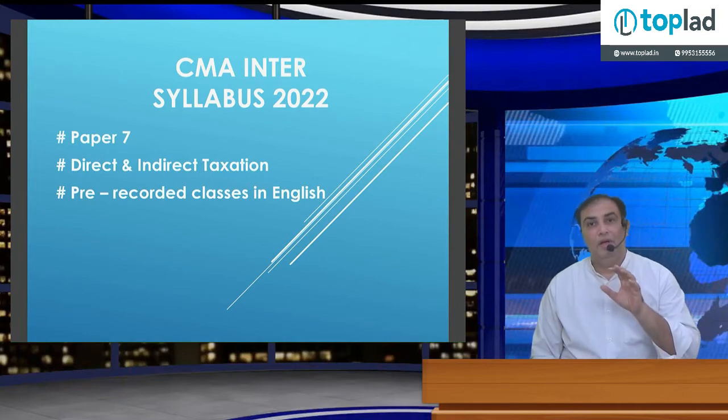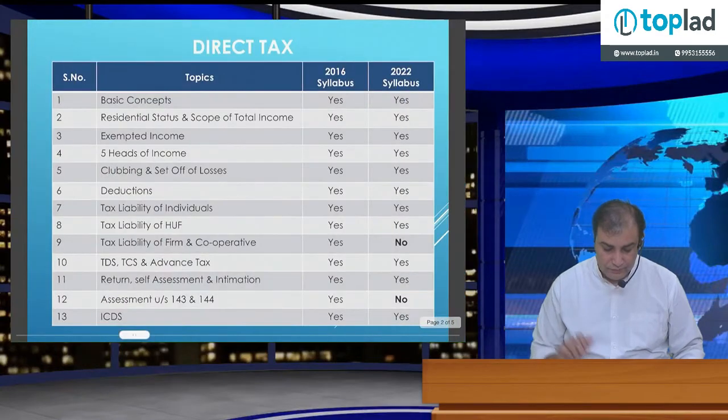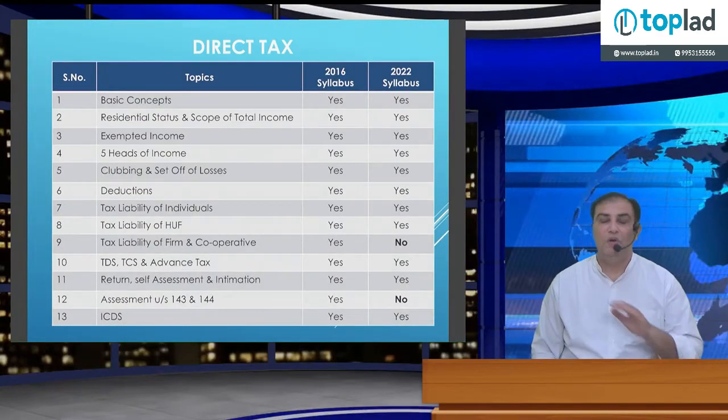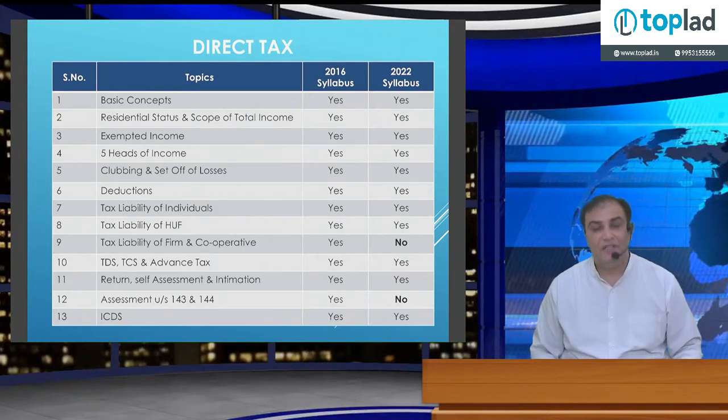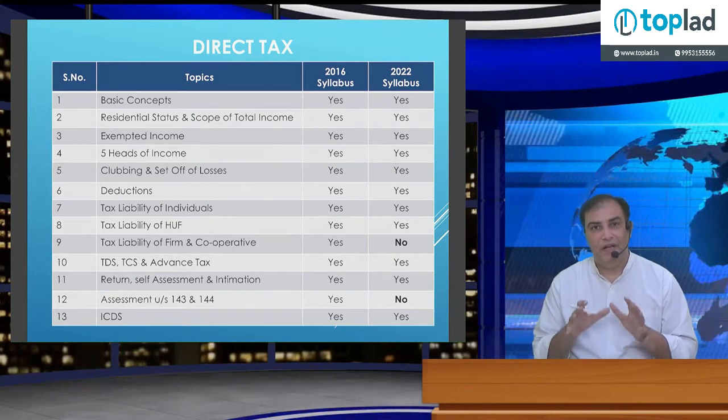So first, let's compare the course content. When I'm talking about the direct tax paper, the 2016 syllabus is the old syllabus and the 2022 syllabus I will be naming the new syllabus. So this is the new syllabus and old syllabus comparison. Overall there are 13 chapters. Chapter numbers can differ if you compare with the institute study module; I have numbered them on my own.